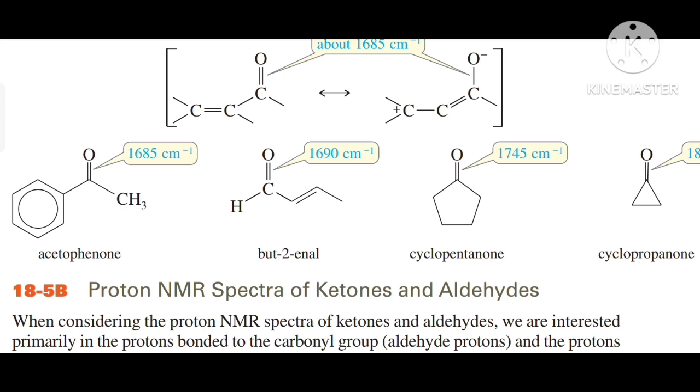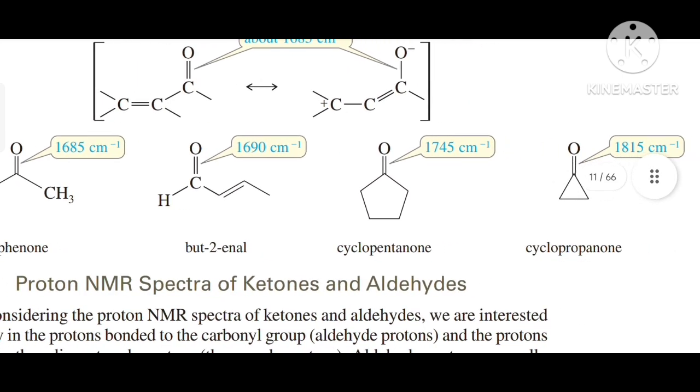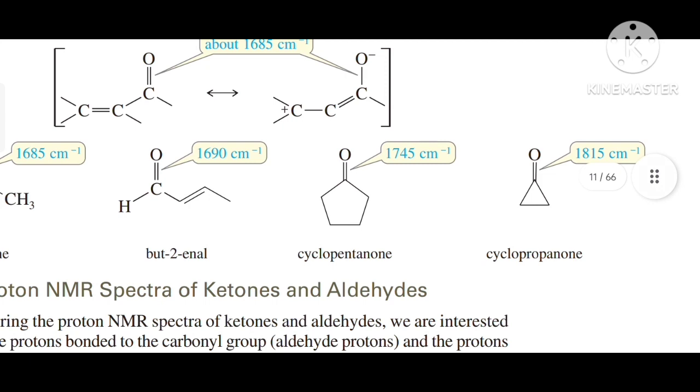And another, we have a cyclic ketone, cyclopentanone, and it has a stretching frequency of 1745 cm⁻¹. And another is cyclopropanone, the smallest cyclic ketone, which has a stretching frequency of 1815 cm⁻¹.